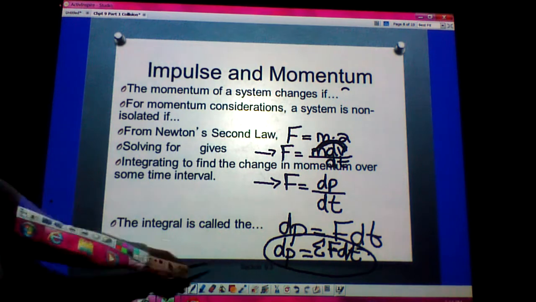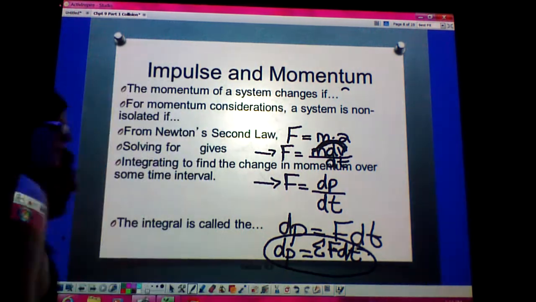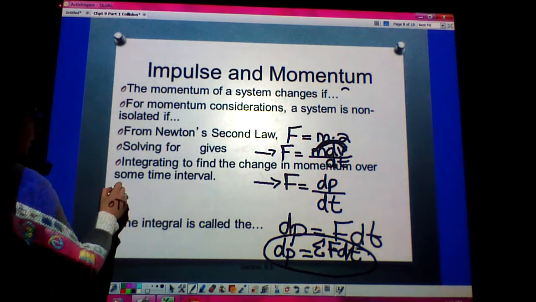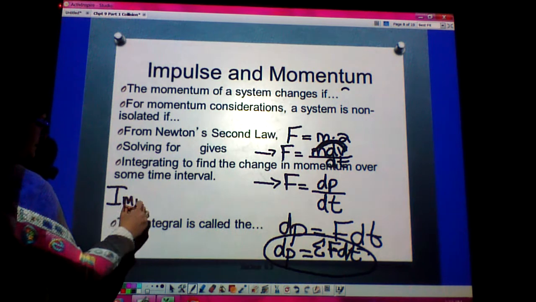This change in momentum equaling the sum of the net external forces in that time interval has another name, which is called impulse.